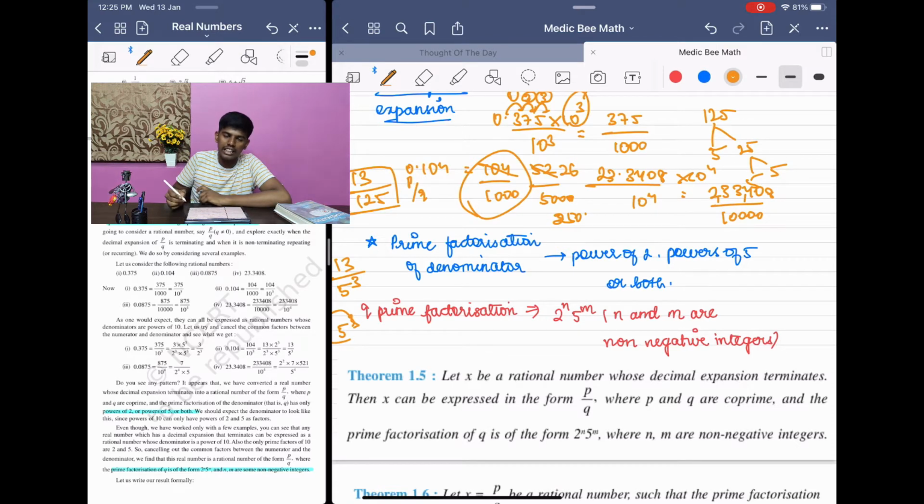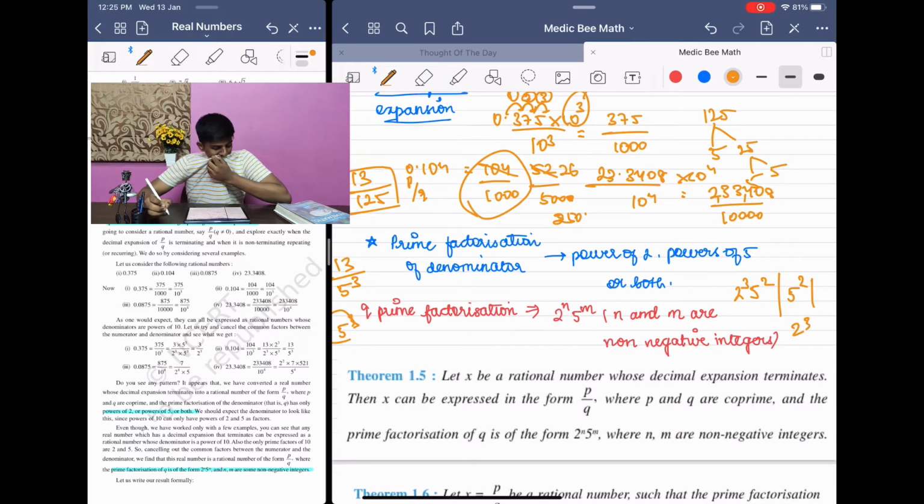For a terminating decimal expansion, after expressing it in the form of a fraction, if you do the prime factorization of the denominator, you will have only base 2 or 5 or both. That is, you can get 2 power 3, 5 power 2, or just 2 power 3, something like this. That is, the base will be powers of 2, or powers of 5, or powers of both 2 and 5. Apart from this, a third one, power of 3 or power of 7 or power of 11, will not come. If you do this for any terminating decimal expansion, you will end up this way.